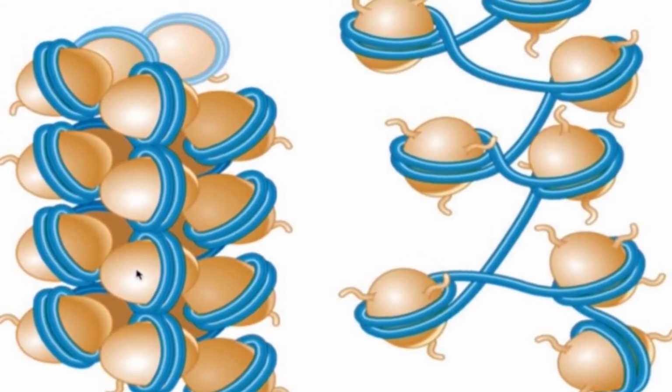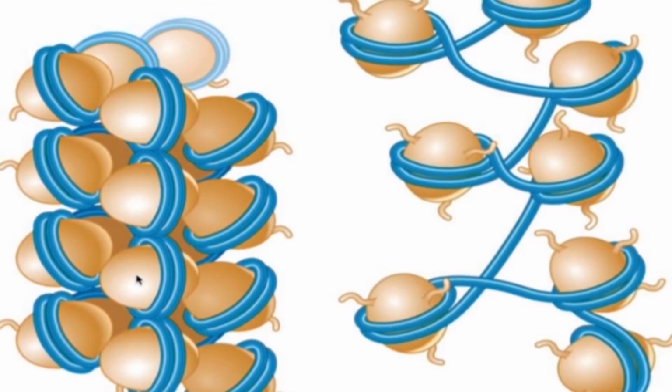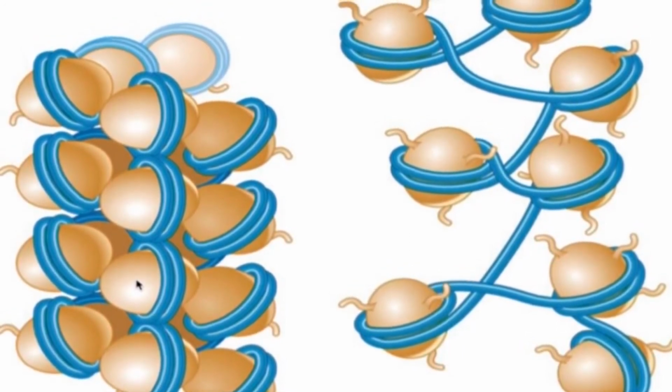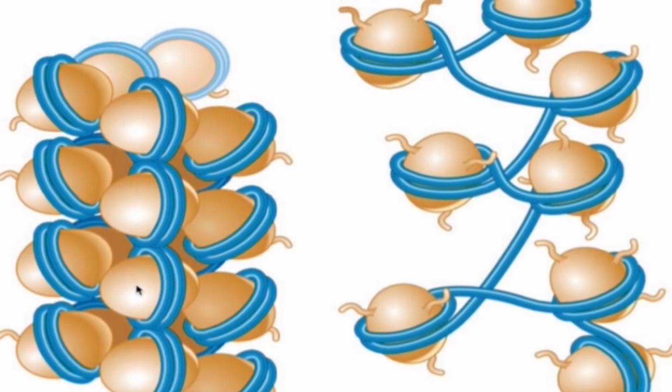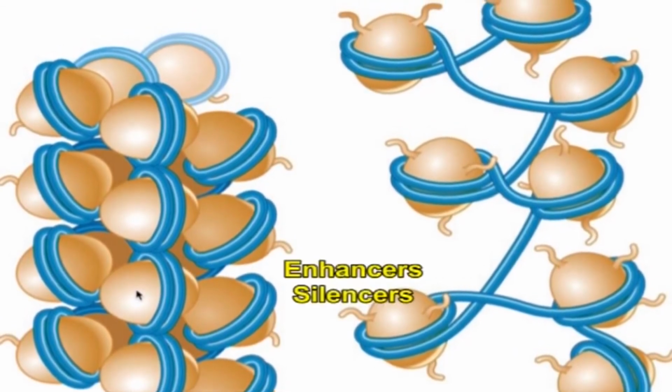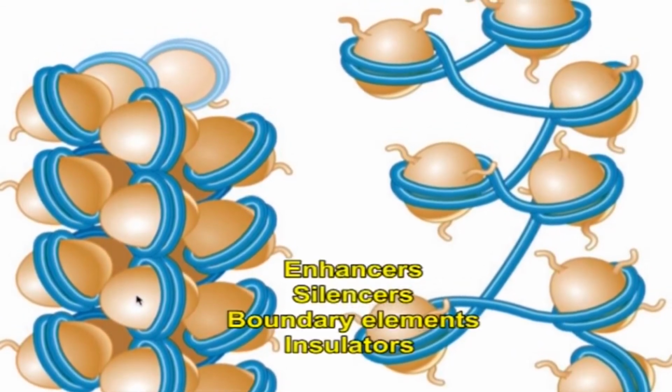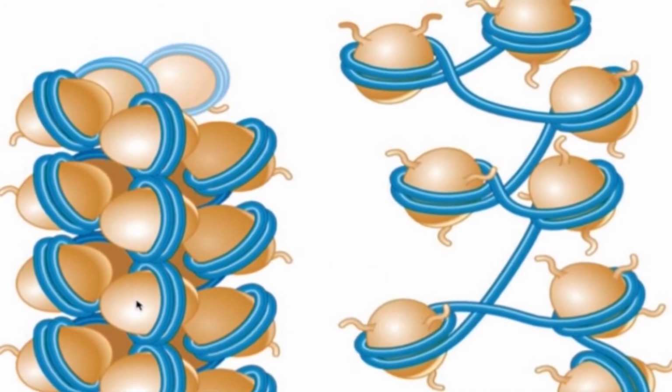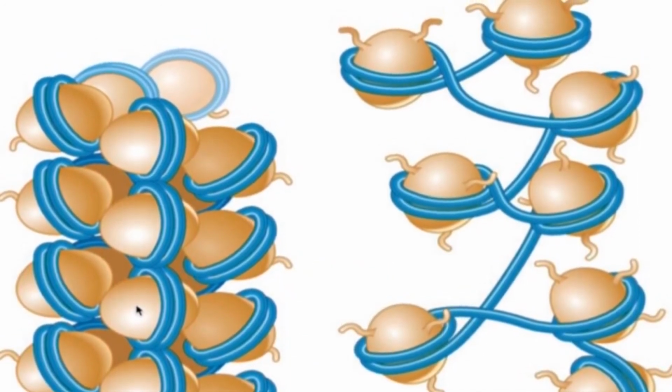Promoters represent critical components that can work in concert with other regulatory regions such as enhancers, silencers, boundary elements or insulators to direct the level of transcription of a certain gene.